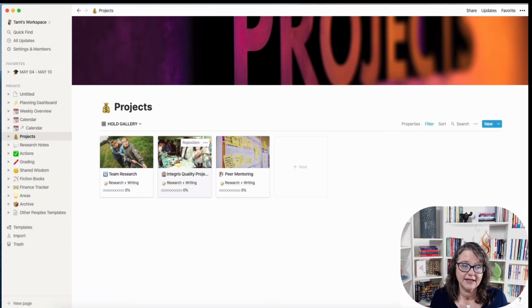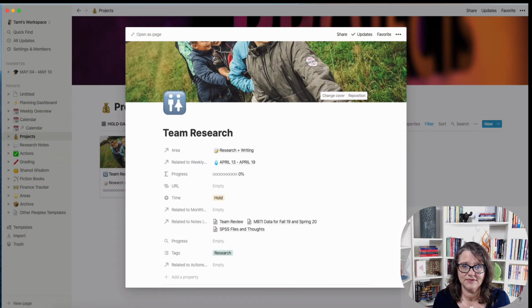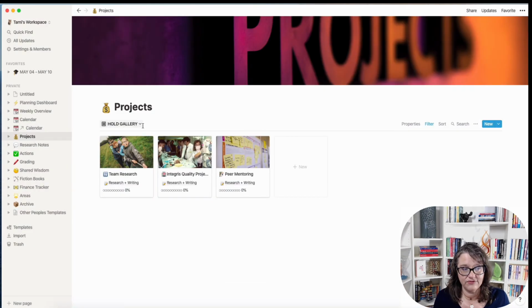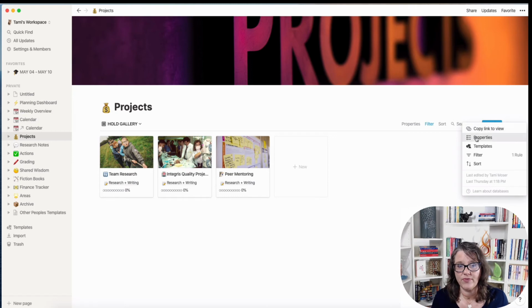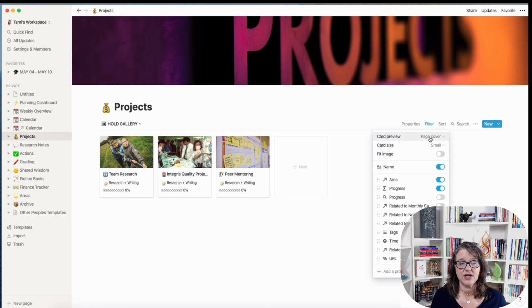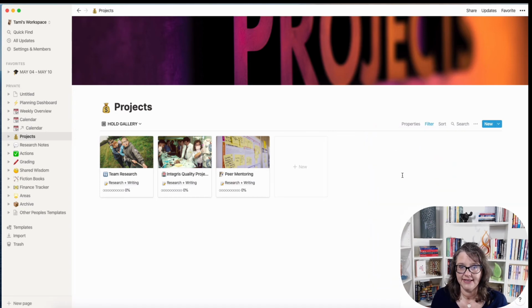Now I like to have the cover. So you can change this cover, put a cover on it. You can put the little icon, and I like to have that. This is a gallery view, and so I can tell it to show those properties. So up here the page cover is the card preview, so that gives you that little picture, and then I click what I want to show on this gallery.